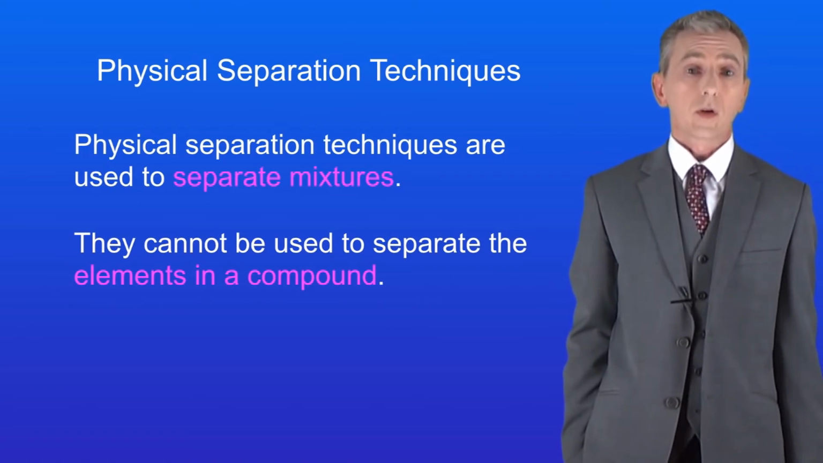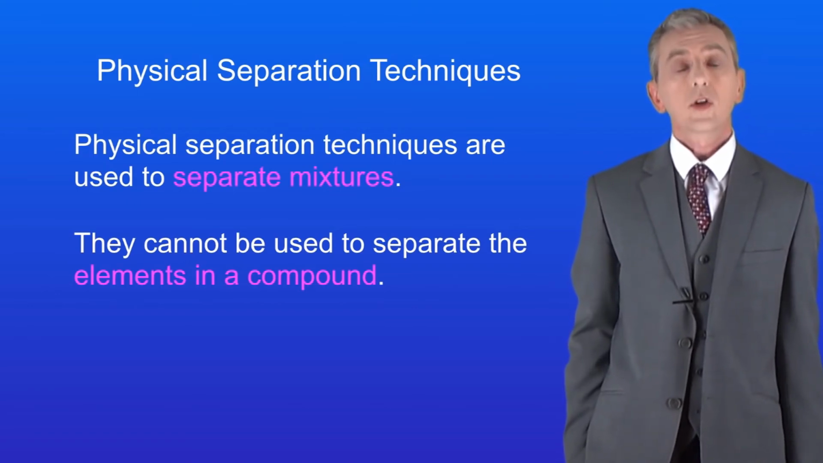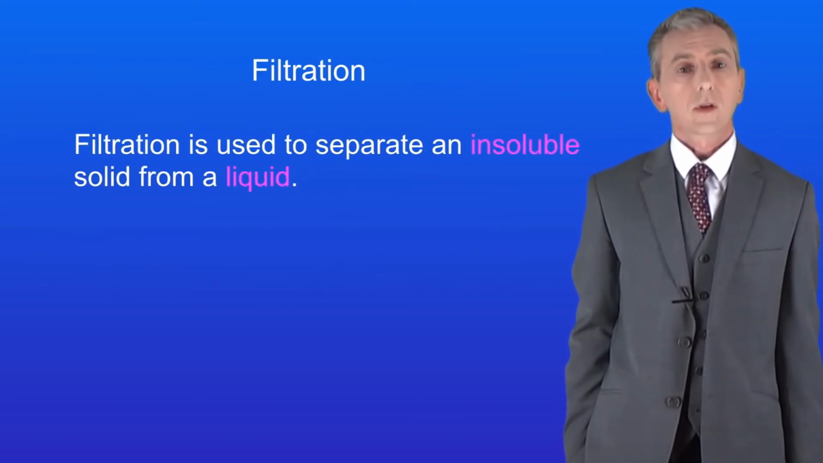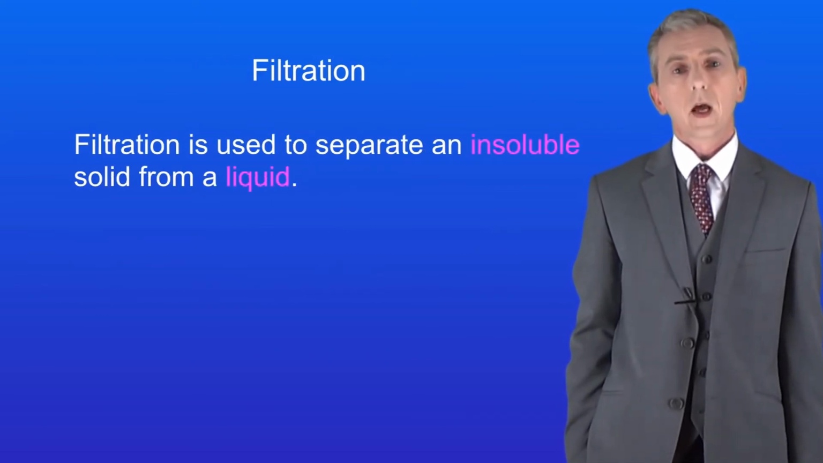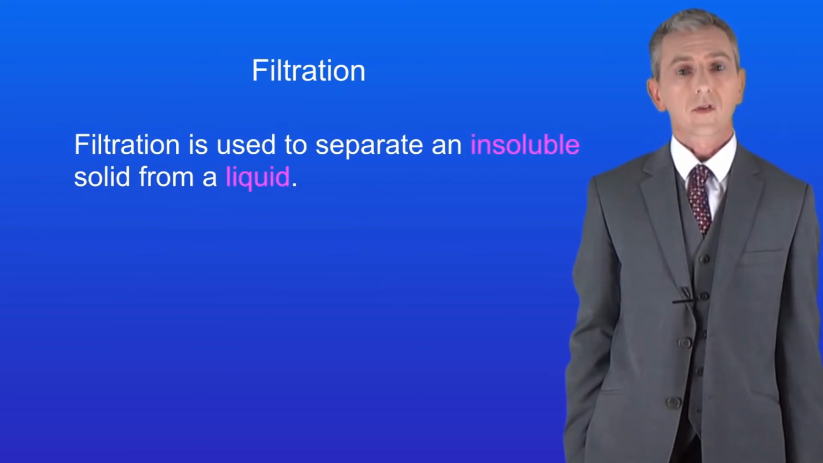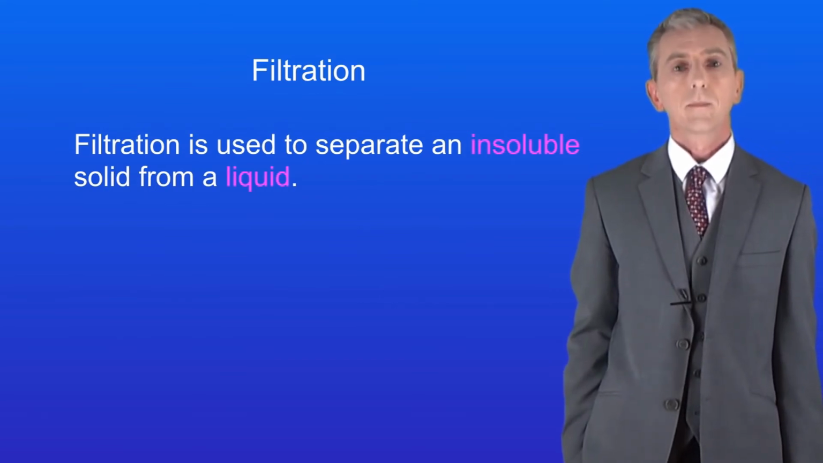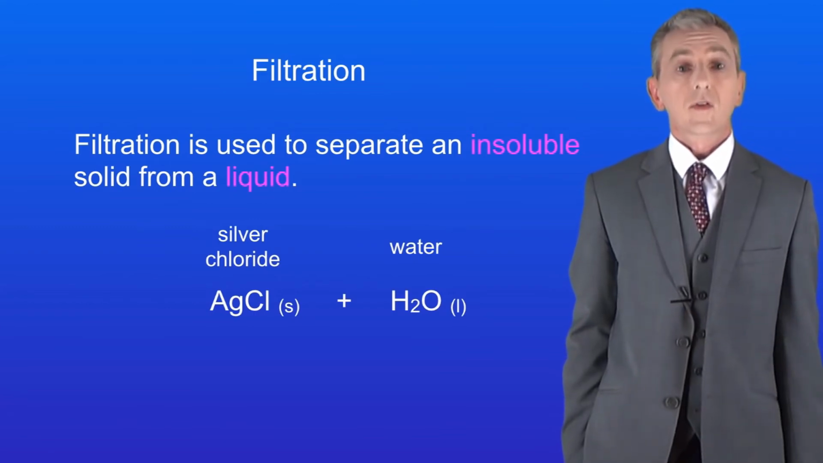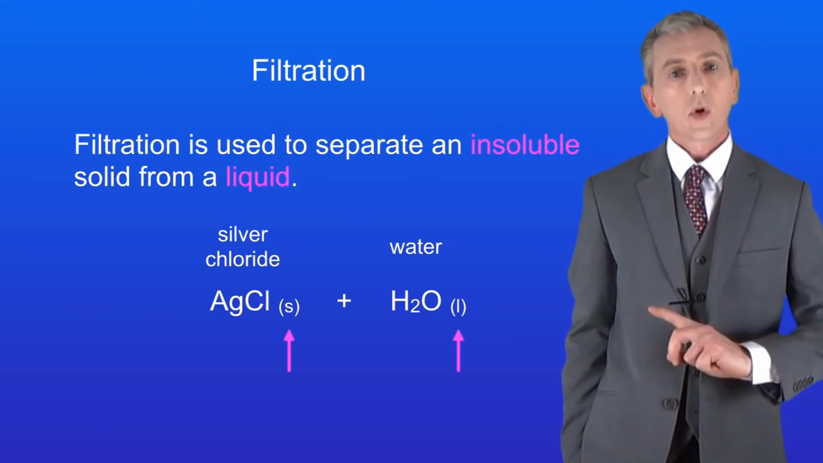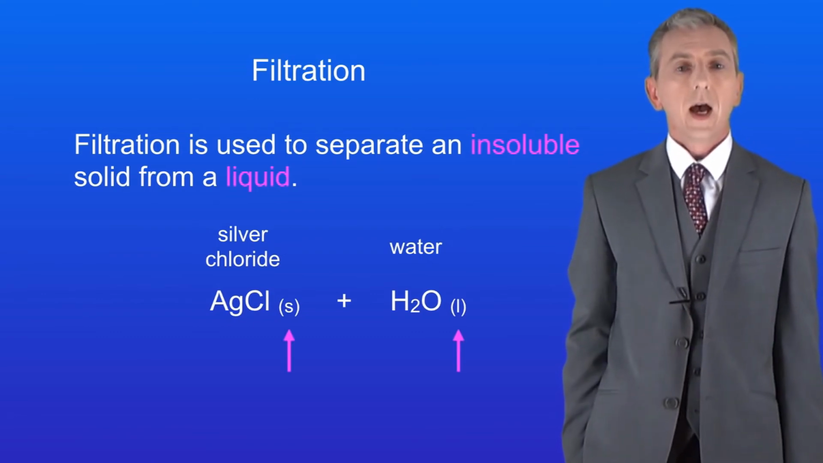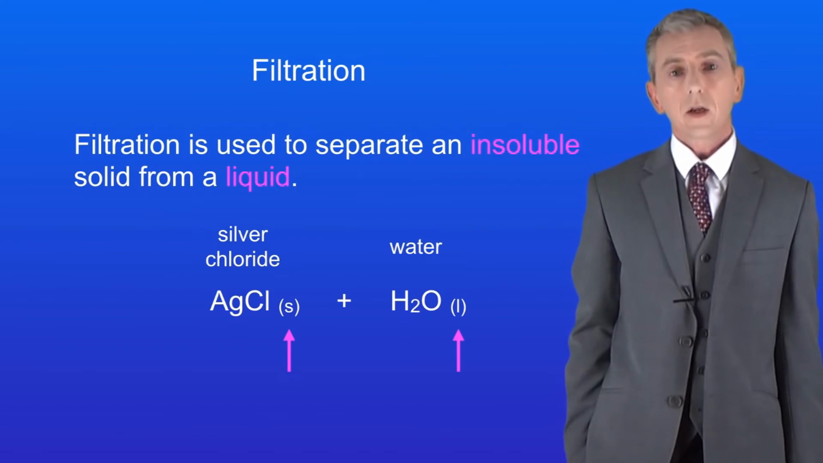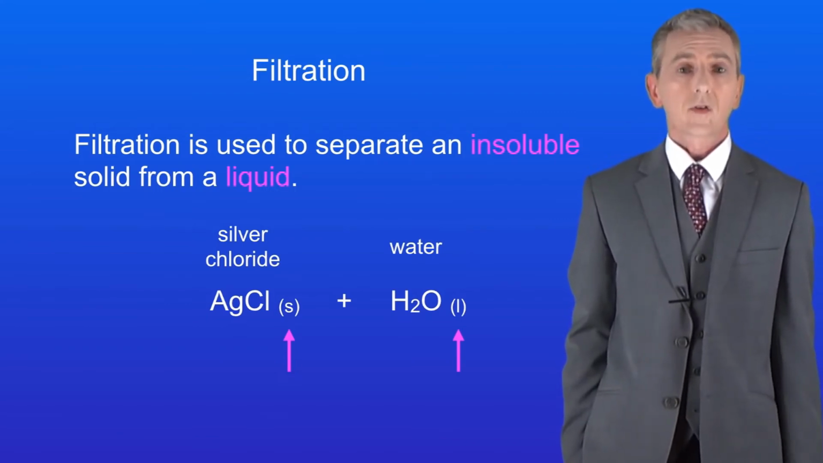We're going to start by looking at one of the simplest separation techniques, which is filtration. Filtration is used to separate an insoluble solid from a liquid. Now remember that the word insoluble means that a solid will not dissolve in a liquid. So I've got here two chemicals. On the left we've got silver chloride and on the right we've got water. These small letters are called state symbols and they tell us the state of a chemical, for example, whether it's a solid, a liquid, a gas, or whether it's dissolved in water.